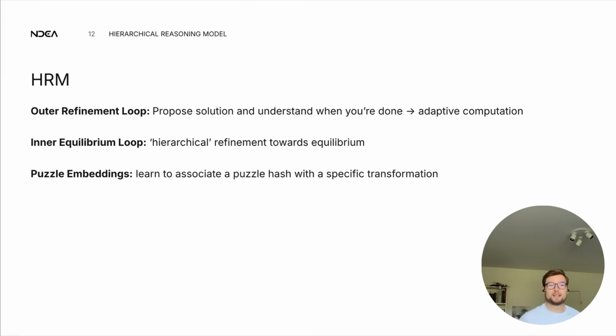Okay, taking a step back. HRM has an auto-refinement loop that tries to propose a solution, understand what it's done, and refine what it's not. And in the equilibrium loop, that's this hierarchical component that refines towards equilibrium when the H and L levels kind of agree with themselves. And it uses puzzle embeddings sort of as a way to learn how to associate a puzzle hash with a specific transformation, so it knows what to do with an input to arrive at the output.